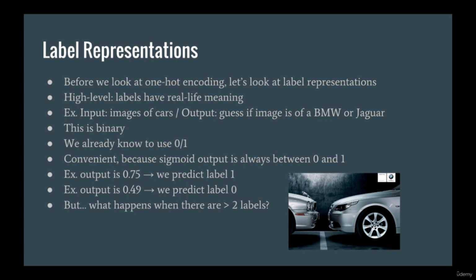It doesn't matter. This format is convenient because the output of a sigmoid is always between 0 and 1, and so our prediction becomes whatever the output is closest to. For example, 0.75 means we should predict 1. 0.49 means we should predict 0. But what happens when we have more than two labels?